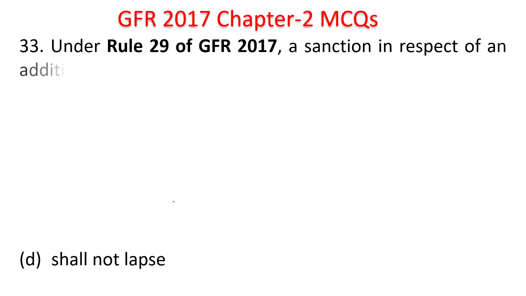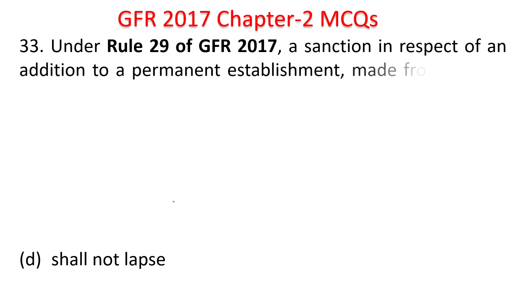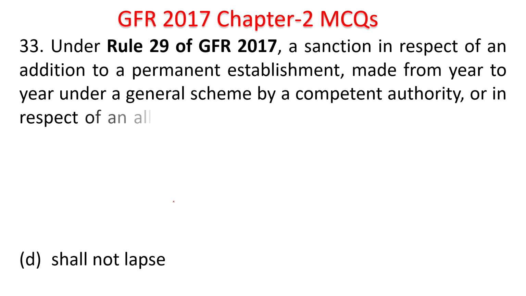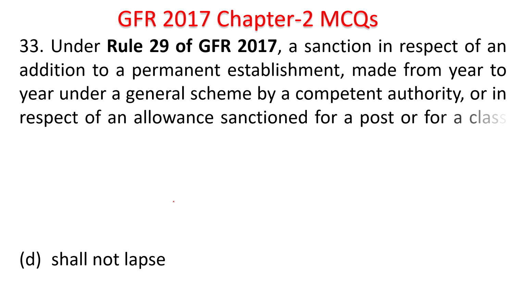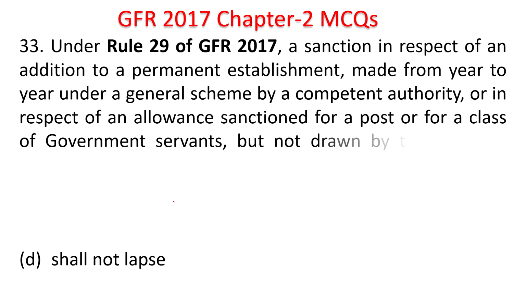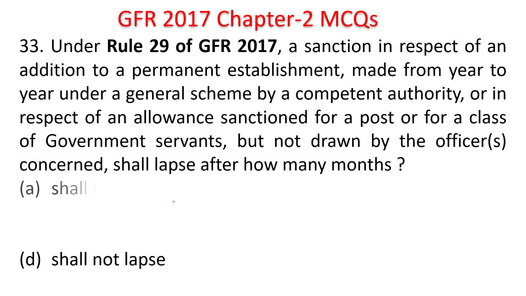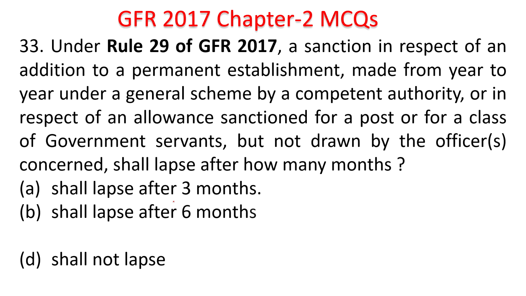Under Rule 29 of GFR, a sanction in respect of addition to a permanent establishment made from year to year under general scheme by a competent authority, or in respect of allowance sanctioned for a post or for a class of government servants but not drawn by the officers concerned, shall lapse after how many months? After 3 months, 6 months, 12 months, or shall not lapse.